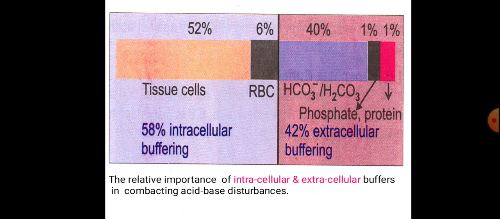In extracellular buffering, that is 42%, 40% is contributed by the bicarbonate buffer, 1% by the phosphate buffer and 1% by protein. Hope you understood.